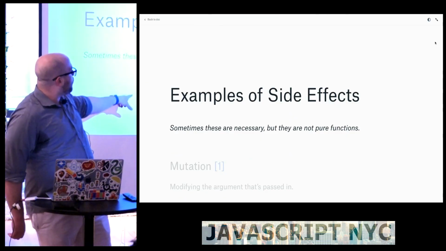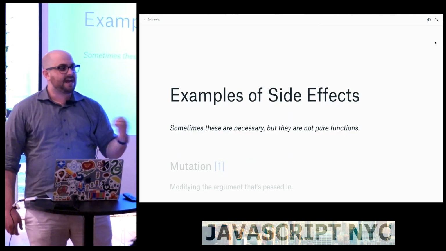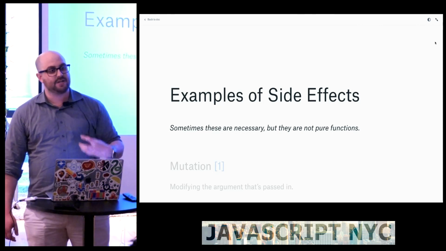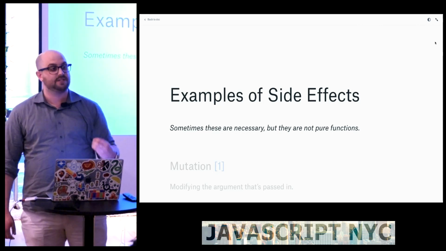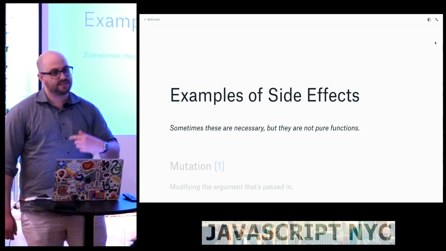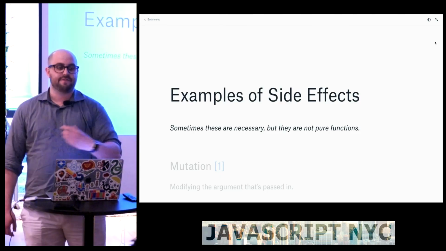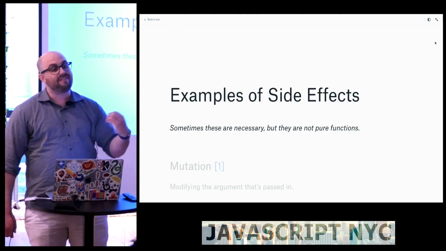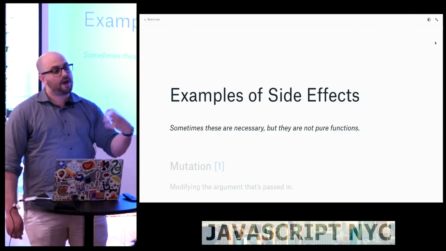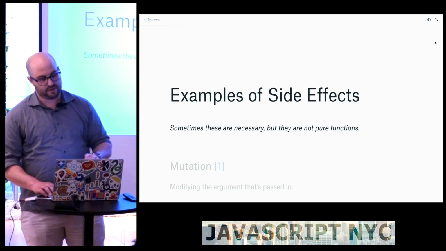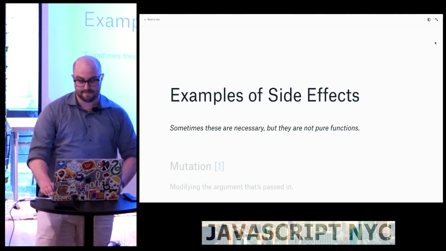Now, what I want to clarify is that side effects are not inherently bad in your code. Some of these things are things that we need to do. The best example, which I'll get to, is like hitting a server. That's a side effect that we have to do, but it just means that your function isn't pure and you can't rely on it to always have the same input-output, which gets important as we move on to some of the other functional programming concepts.